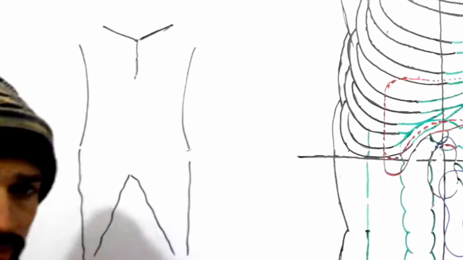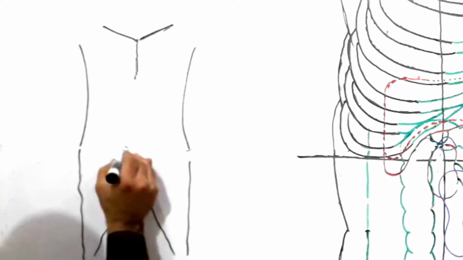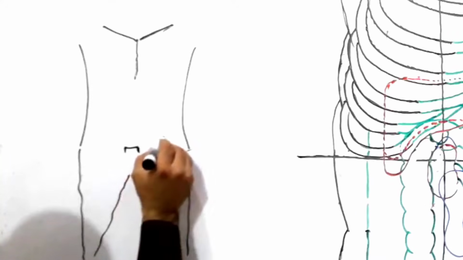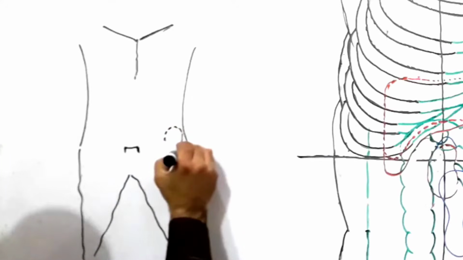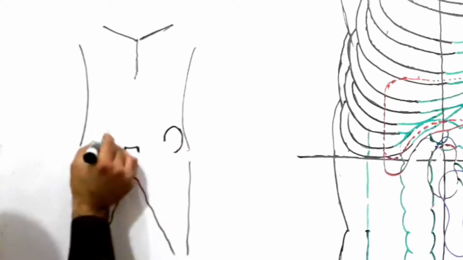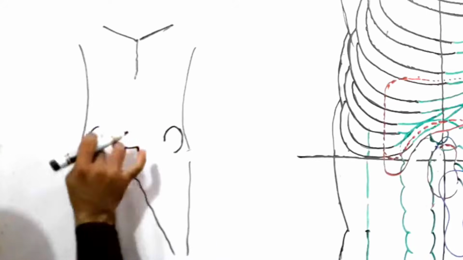This is a very simplified diagram, friends, right? Here we have our iliac crest. This is our iliac crest, right? Here is our iliac bone, clear? Here and here we have 2 iliac bones, right?